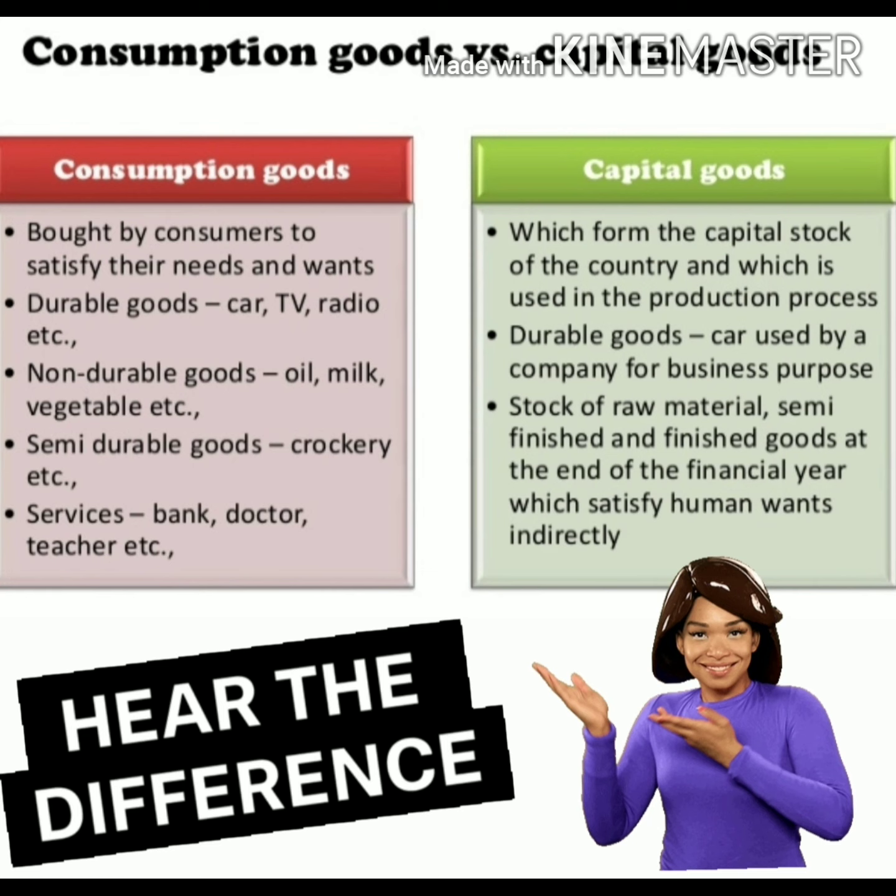Consumer goods are those goods which are bought by the consumer to satisfy their needs and wants directly. There are various kinds of consumer goods, like durable goods, non-durable goods, semi-durable goods and services. But capital goods are those goods which help to create the capital formation or capital stock of the country and are used in the production process. For example, stock of raw material, car used by the company for business purpose. Now we will go in detail how many types of consumer goods there are.